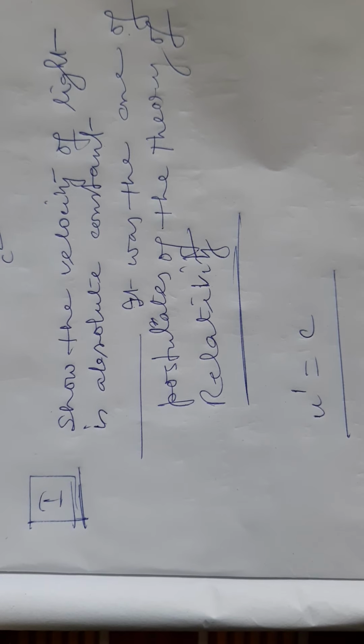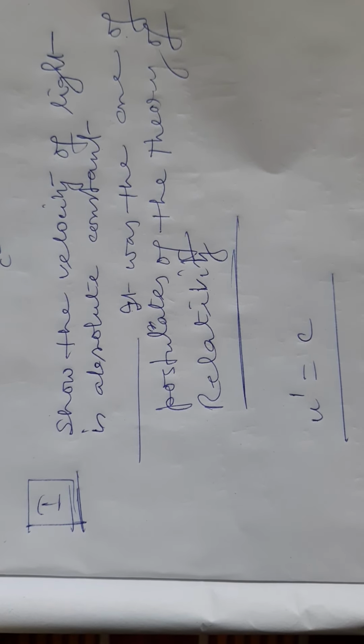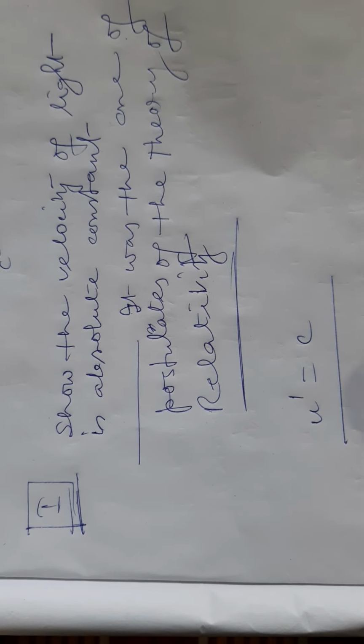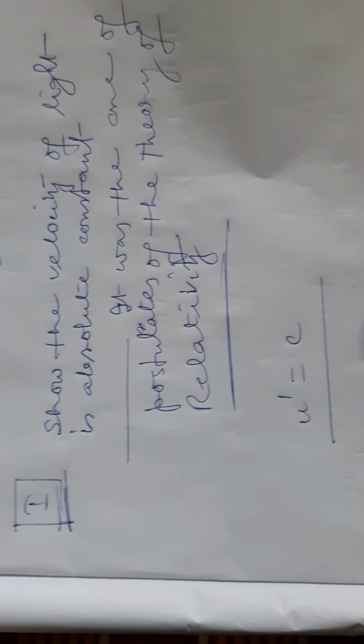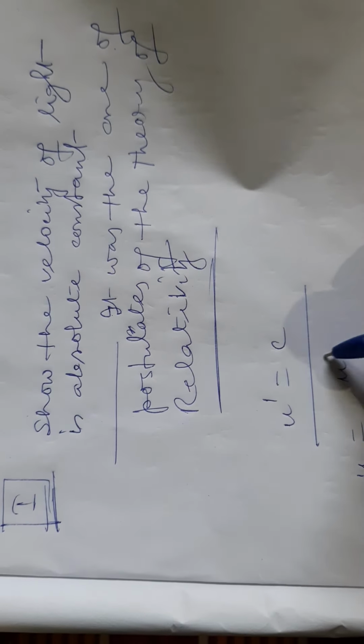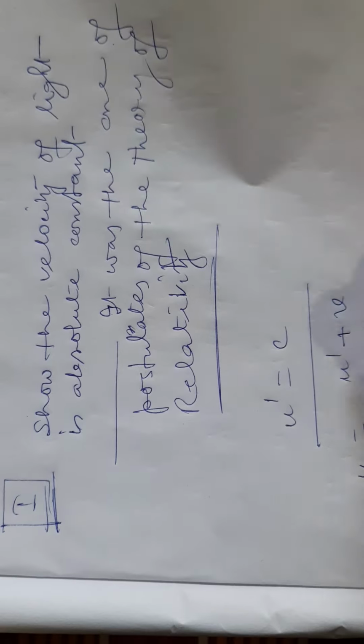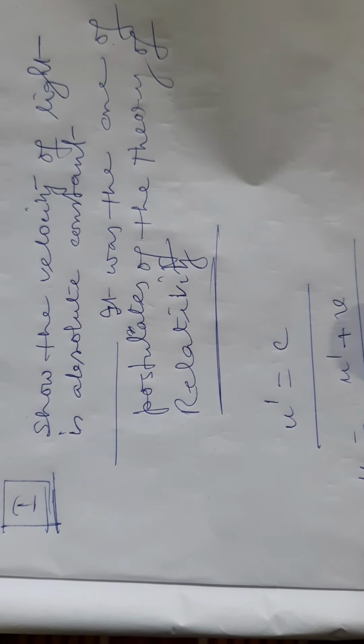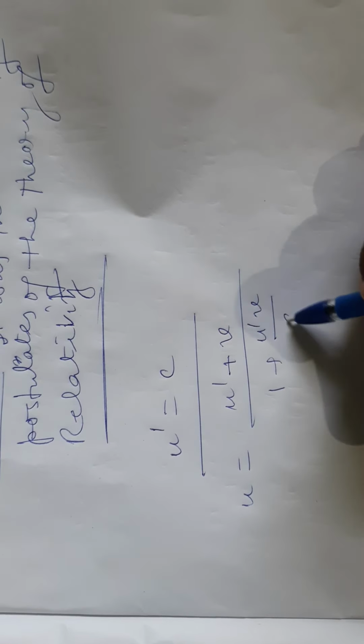Then the ray of light is emitted in the moving frame S prime along the x-axis. An observer in frame S will measure the velocity as u equals u prime plus v divided by 1 plus u prime v by c square.